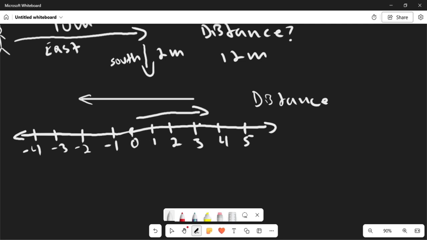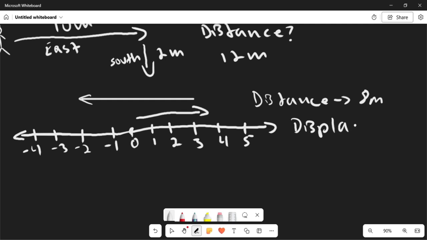Then we go back to 0, so that's 6. And then we go back another 2, so that's 8. So they walked a distance of 8 meters. Okay, now what is the displacement?